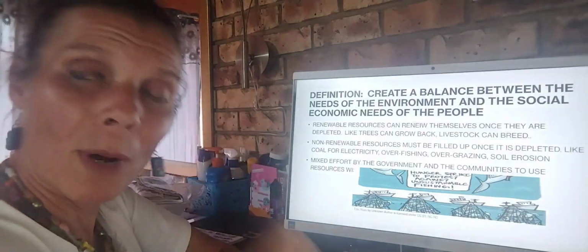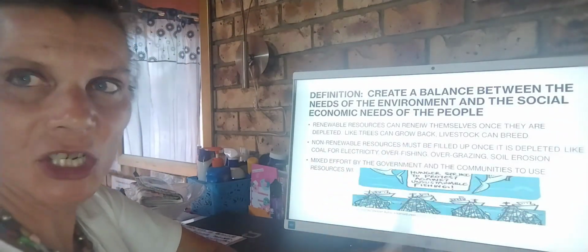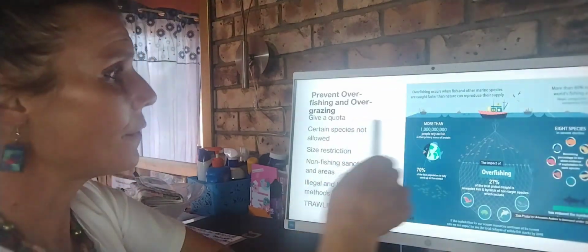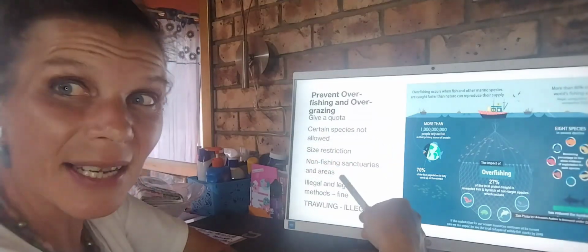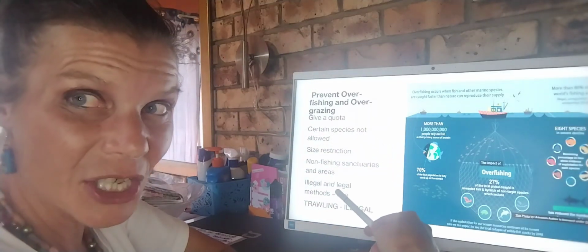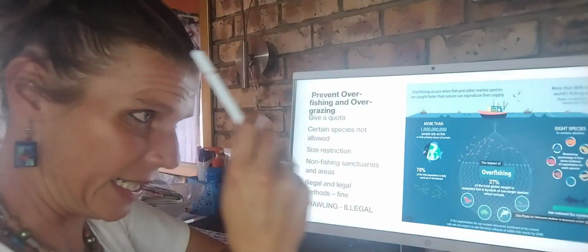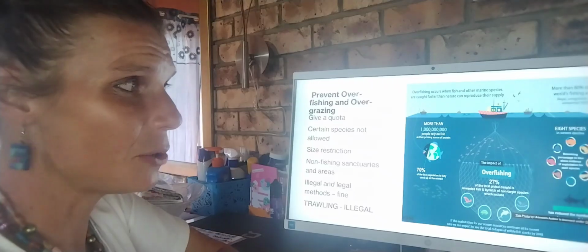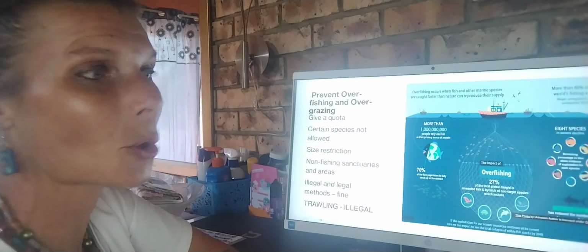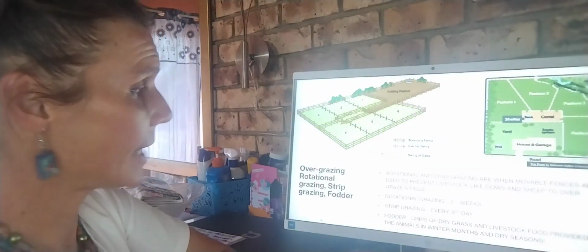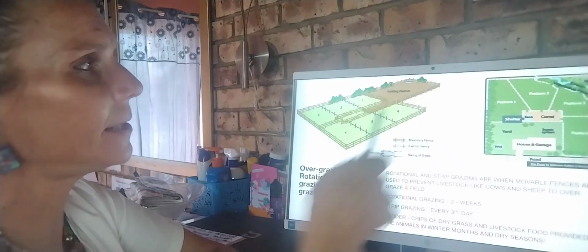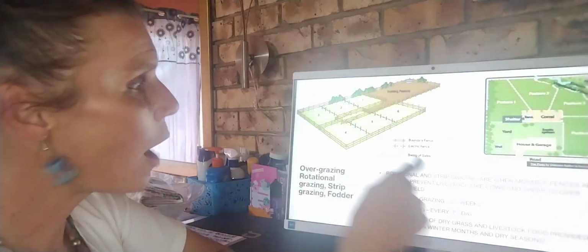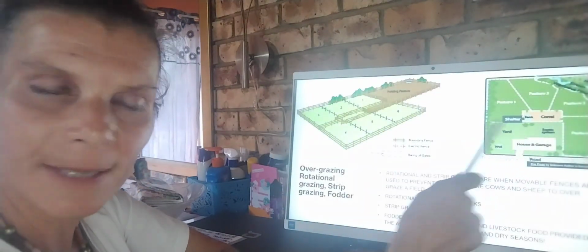All right. What can we do to protect against overfishing? Prevent trawling, and use methods like fishing quotas, size restrictions, legal and illegal fishing, creating fines, and number one, preventing job losses due to manufactural fishing and trawling. Grazing. Take care of rotational grazing. Yup, yup, yup. Strip grazing. Yup, yup, yup. And providing fodder for the animals.